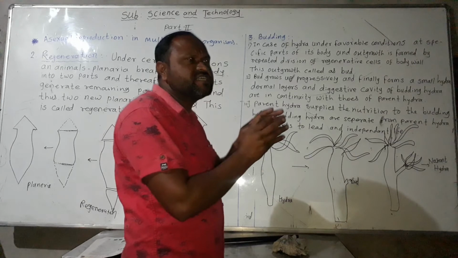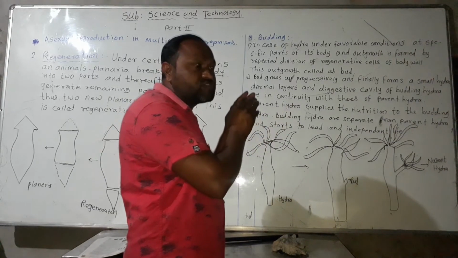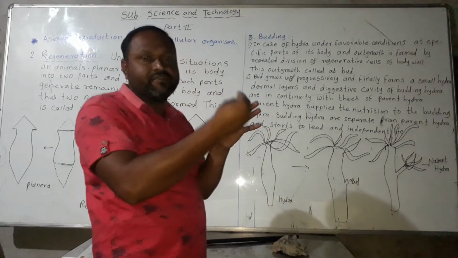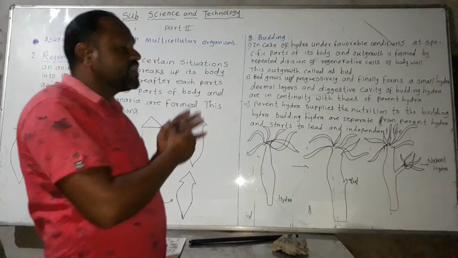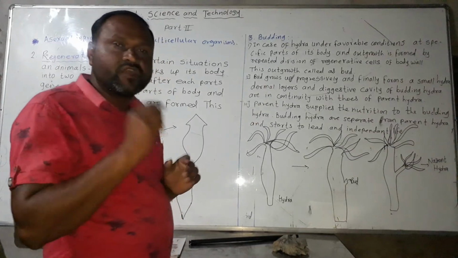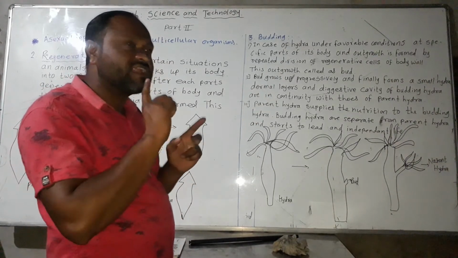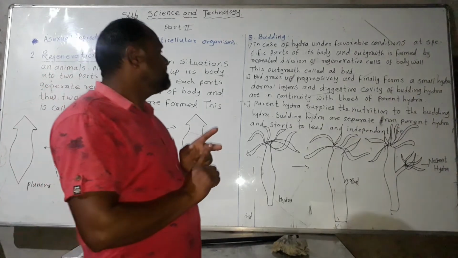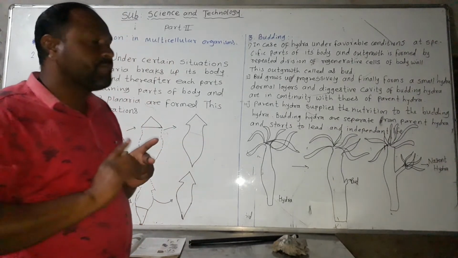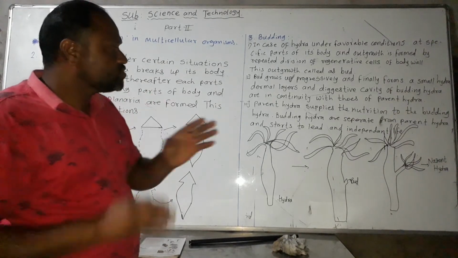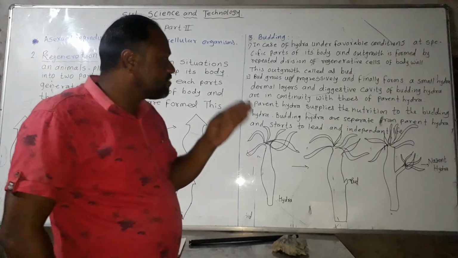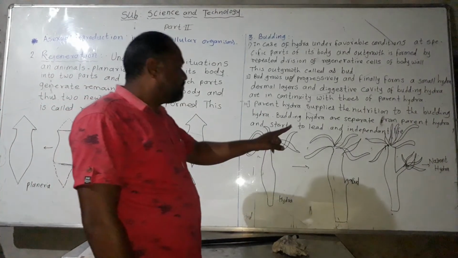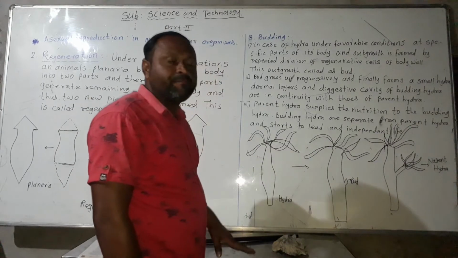The dermal layer is part of the body. The small hydra also develops a digestive cavity, and the dermal layer and digestive cavity of the budding hydra are continuous with those of the parent hydra. But at that time it is not mature or independent; it depends fully on the parent hydra for nutrition.